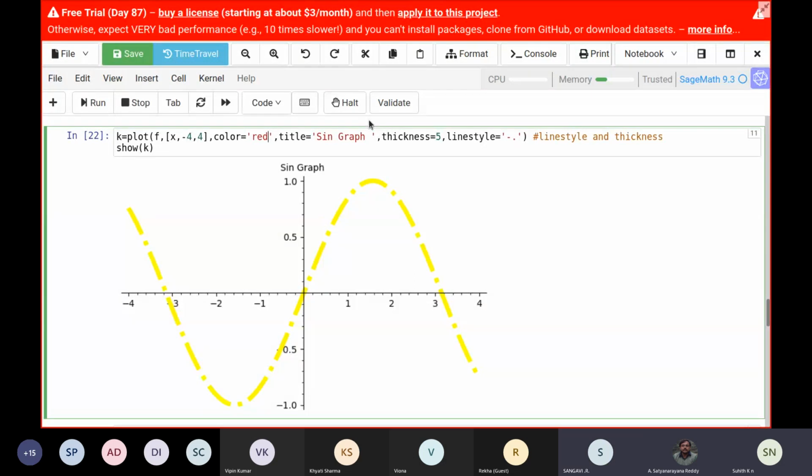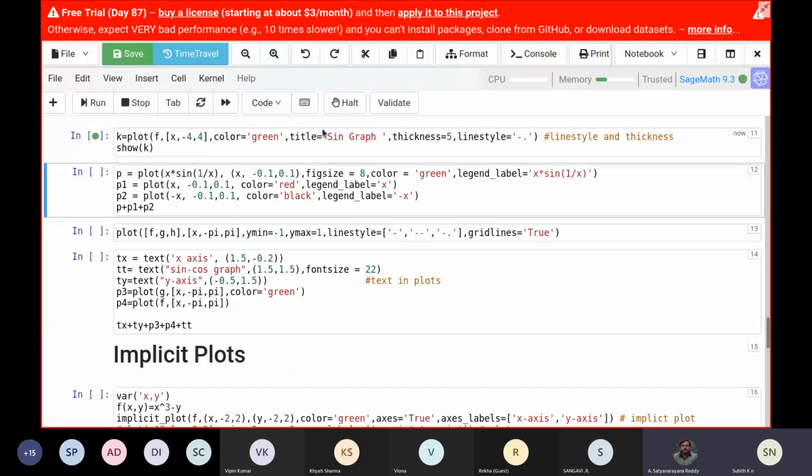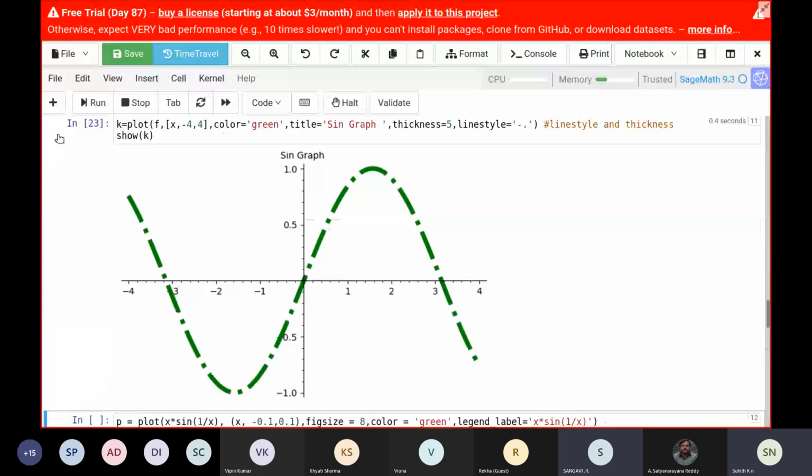Green, a parrot green. I don't know if parrot green exactly is available, but green is for sure available. Later I'll show you how to use other color palettes and make it close to parrot green. So I'll do green for you now.